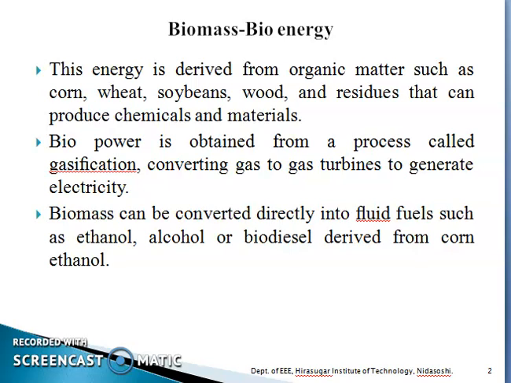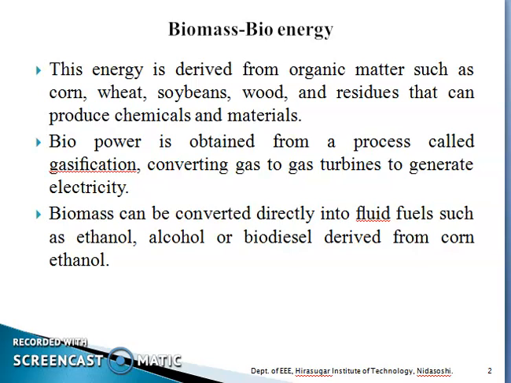As you already know, biomass and bioenergy are derived from organic matter such as corn, wheat, soybean, wood, and other residues which produce chemicals and materials. From that the energy is generated. Usually the biopower is obtained from gasification.